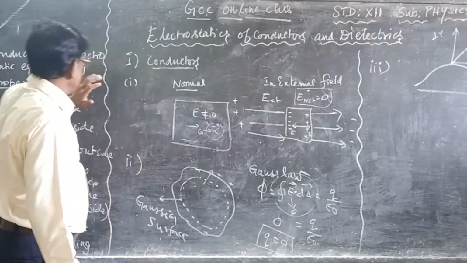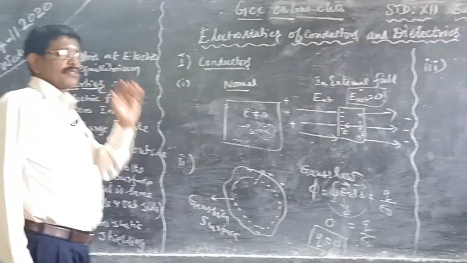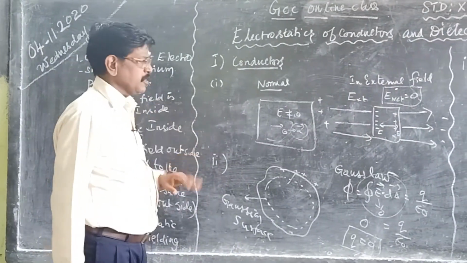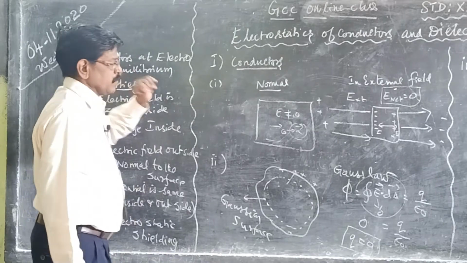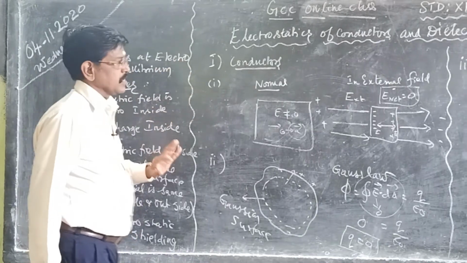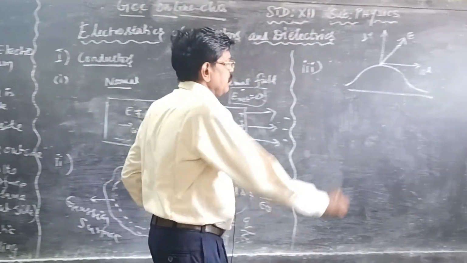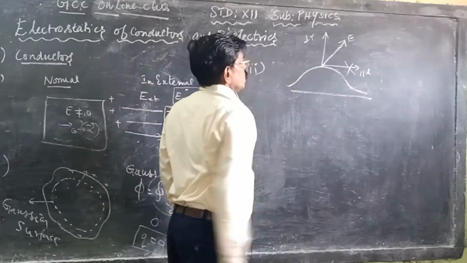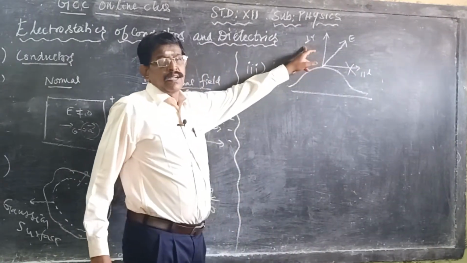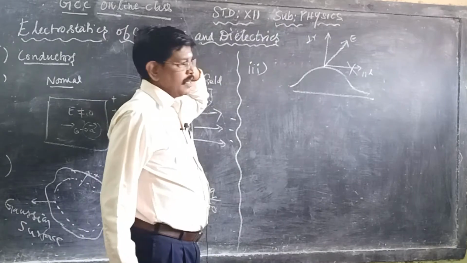In electrostatic equilibrium, acceleration should not be there, because acceleration means there is a possibility of current. It should be in the static condition. So, there should not be any parallel component. Only the perpendicular component will exist.